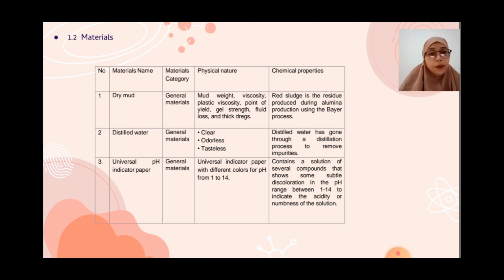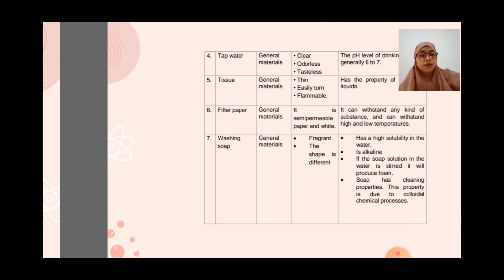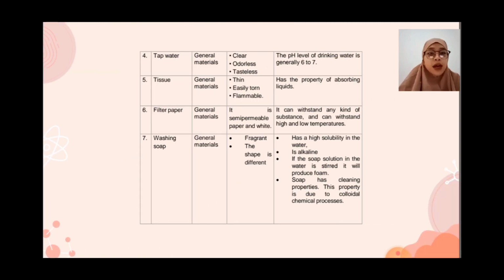Chemical property: contains a solution of several compounds that show subtle discoloration in the pH range between 1 and 14 to indicate the acidity or basicity of the solution. Tap water, category general materials: clean, odorless, tasteless. The pH level of drinking water is generally 6 to 7.